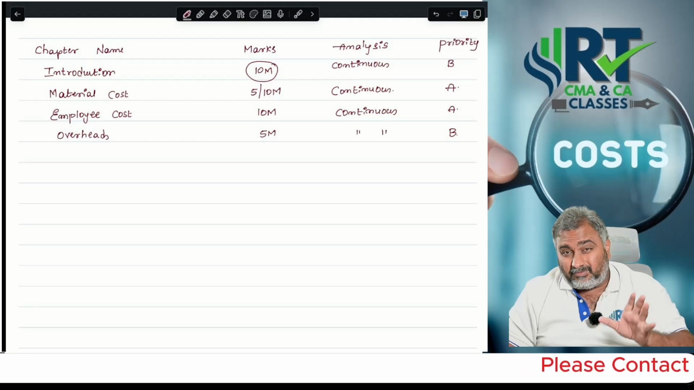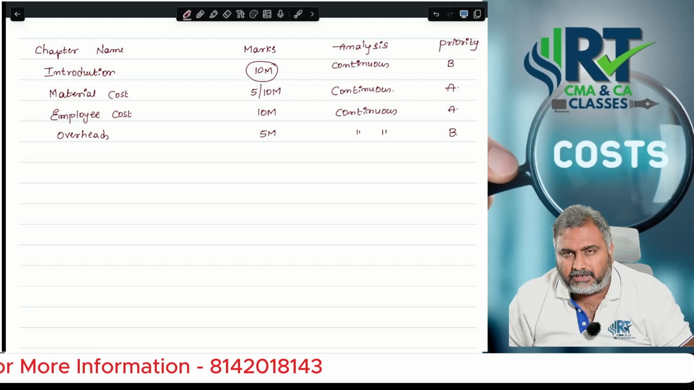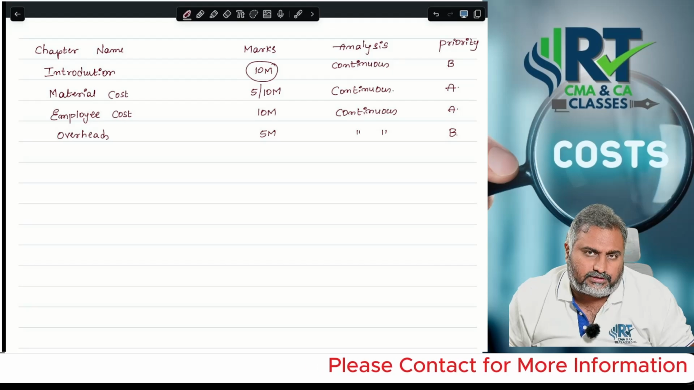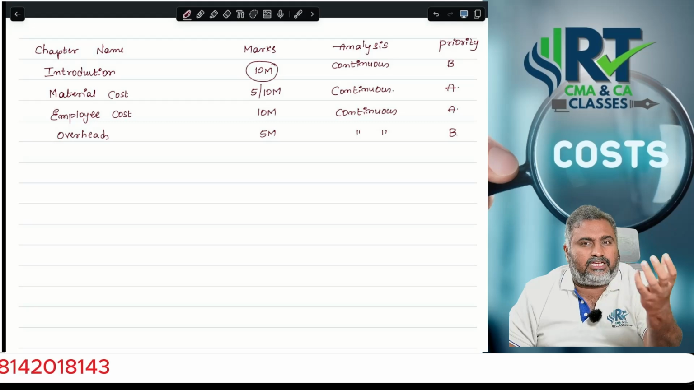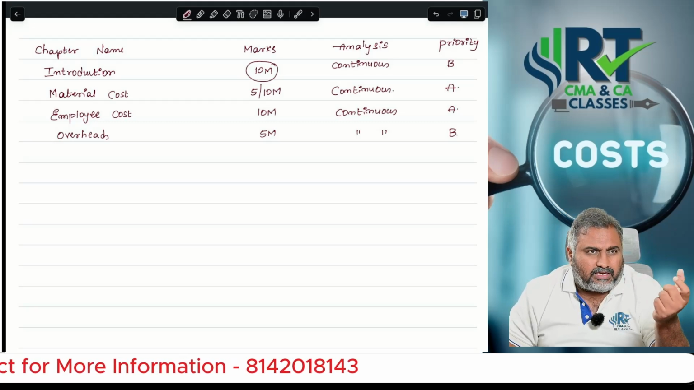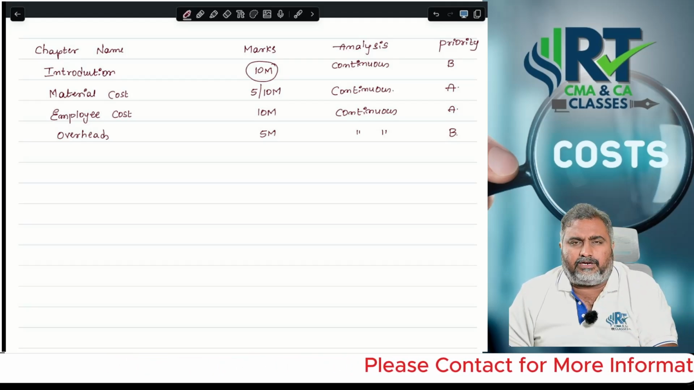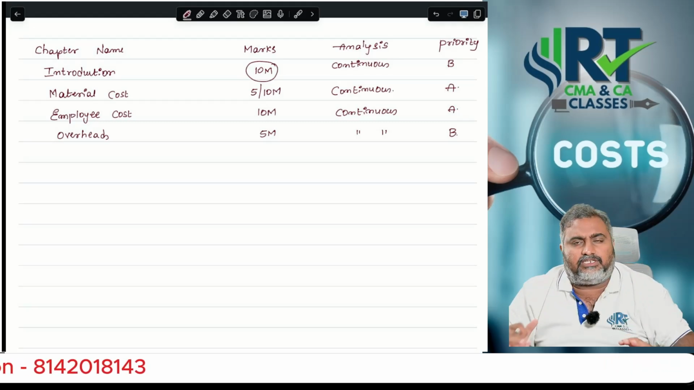And one more twist: if ICAI wants to, they can include the overhead chapter also under case based questions. Like machine hour rate computation, I told you, there is a chance of questions rising from that. What is the normal rate? What is the machine running rate? What is the depreciation amount? Like that, individual basis also there is a possibility.